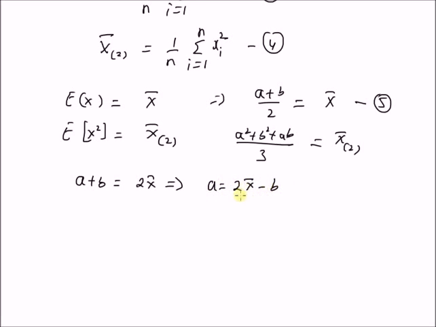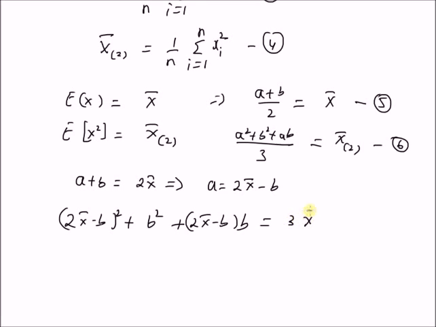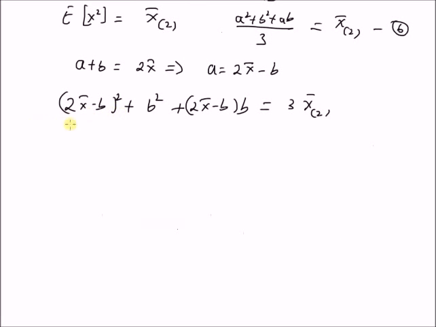So by plugging in this value in equation 6, that is a equal to 2x bar minus b, in this equation 6 we have (2x bar minus b) whole square plus b square plus (2x bar minus b) multiplied by b is equal to 3 times the sample second moment. So expanding these terms, we have b square plus 4 times x bar square, that is square of the mean,